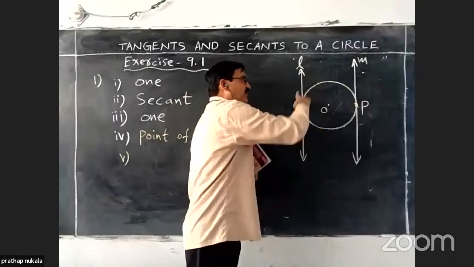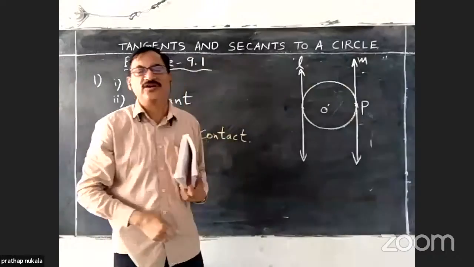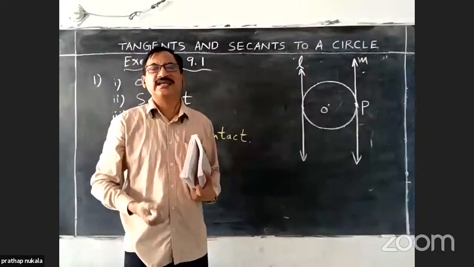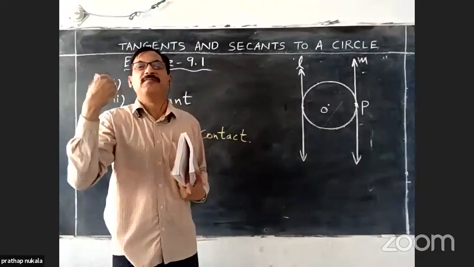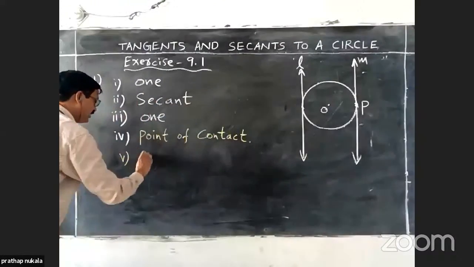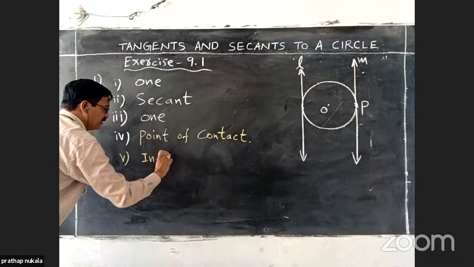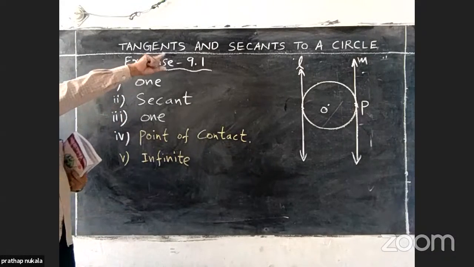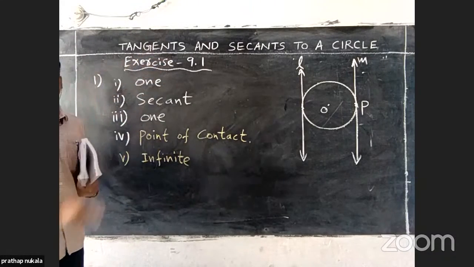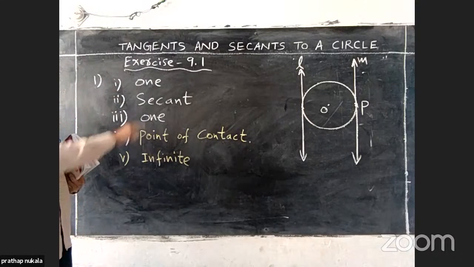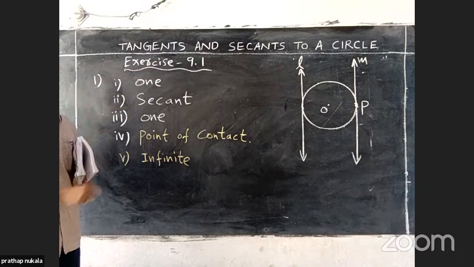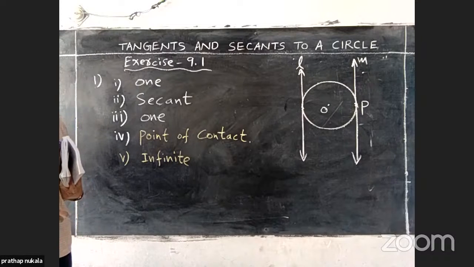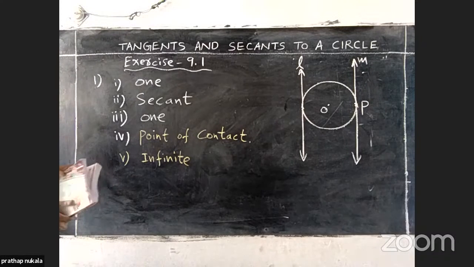How many points are there? Infinitely many points. Therefore, how many tangents can exist? Infinitely many. Therefore, the answer is infinite. Infinite tangents can be drawn on the points of the circle, because the circumference has infinitely many points. Okay.